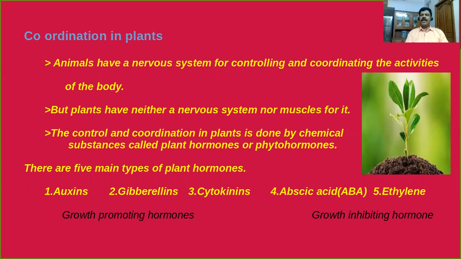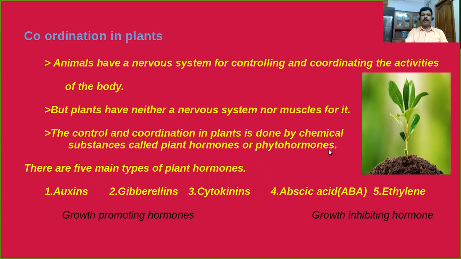Dear students, as you know, animals have a well-developed nervous system for controlling and coordinating all the activities of the body. But in case of plants, you can see that they have neither a nervous system nor a muscular system. So how does the process of control and coordination occur in plants? Students, the control and coordination in plants is done by chemical substances called plant hormones. Plant hormones are also called phytohormones.